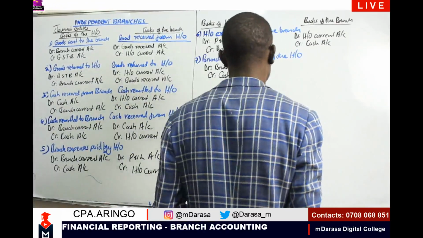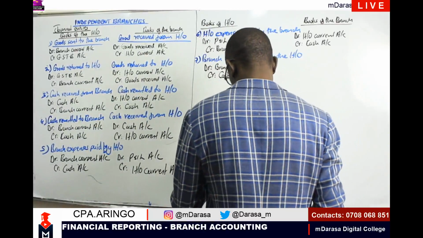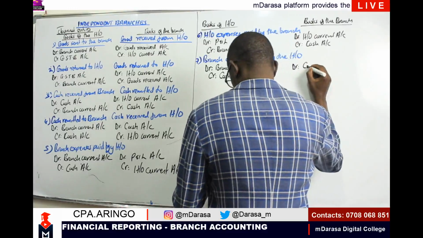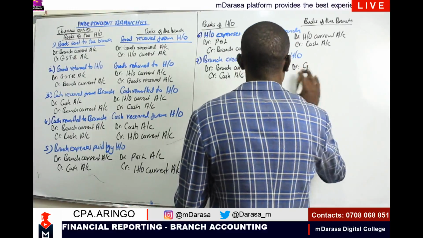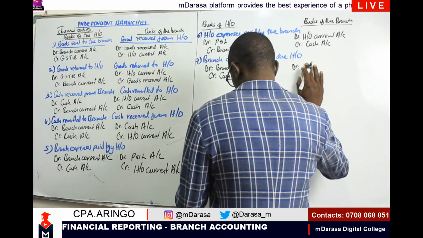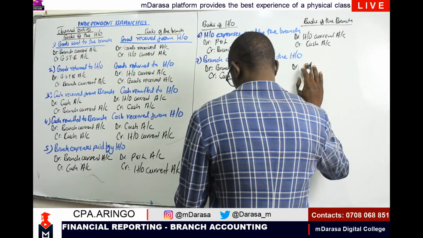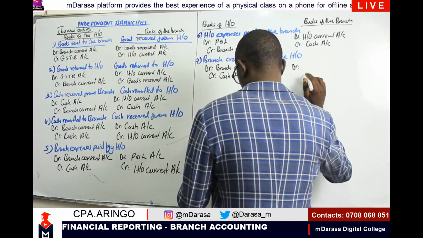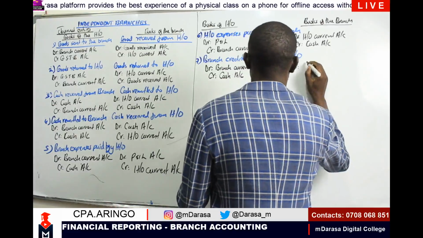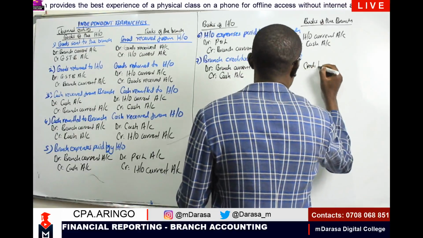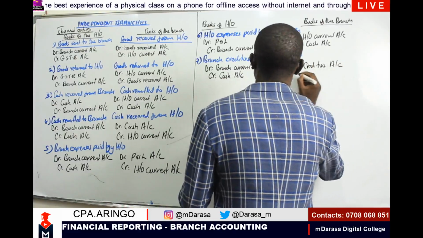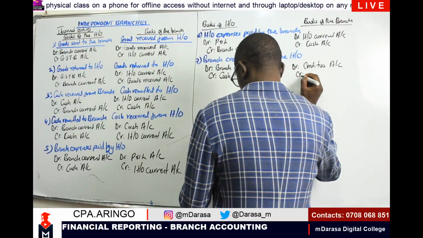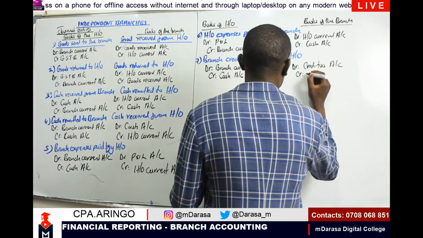Whereas on the books of the branch, this is what you are going to consider. We are going to debit our creditors account, branch creditors paid. So we're going to debit our creditors account because we are reducing our liabilities, and we are going to credit, if the head office has paid for us, our head office current account.